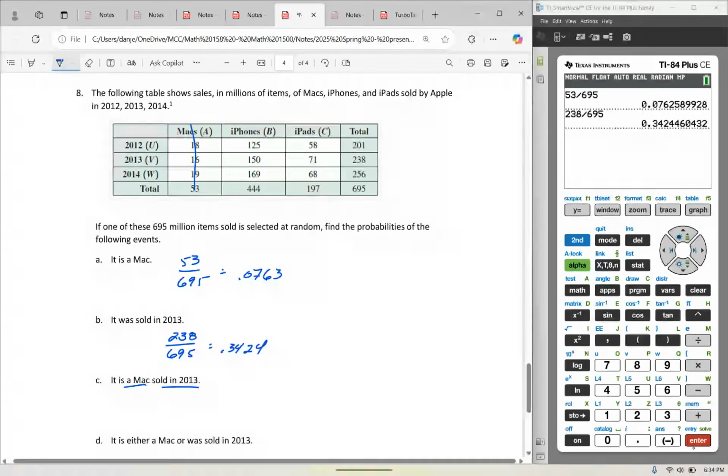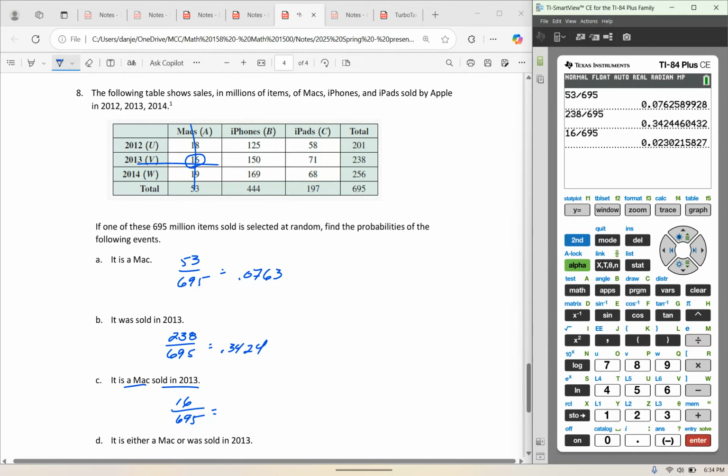Now what's the probability that the item that I randomly select is a Mac sold in 2013? A Mac sold in 2013, that's an AND. So that would only be 16 of the 695 items. So 16 divided by the 695 is 0.0230.